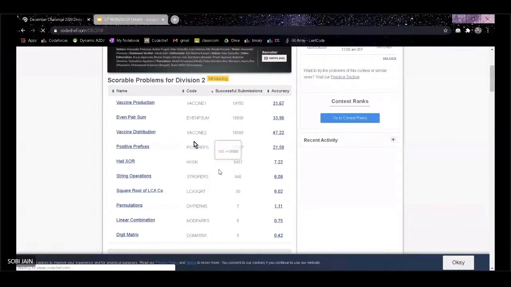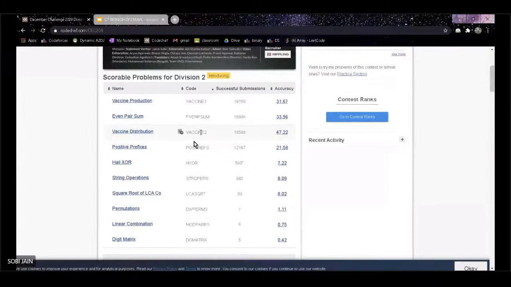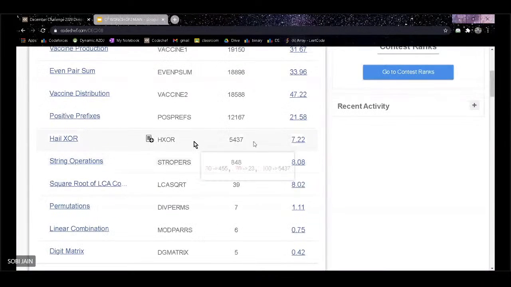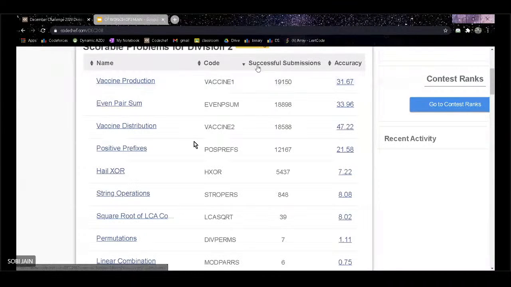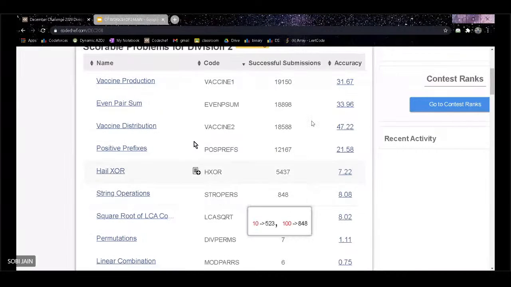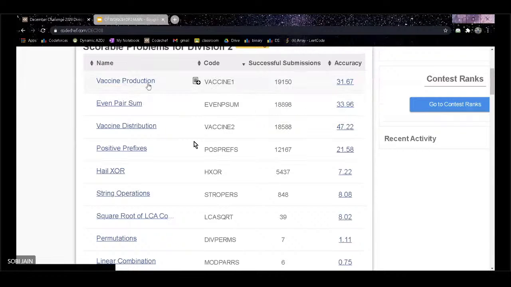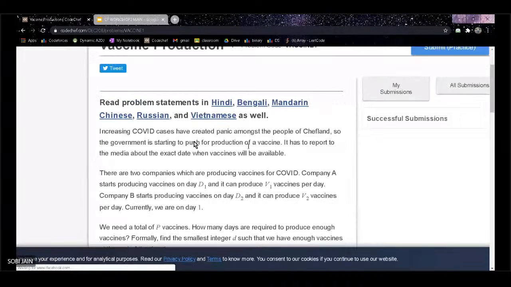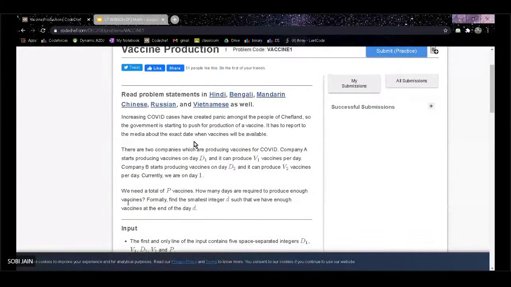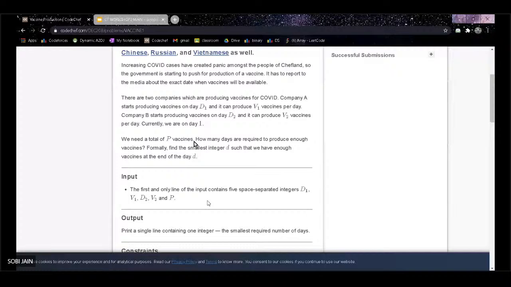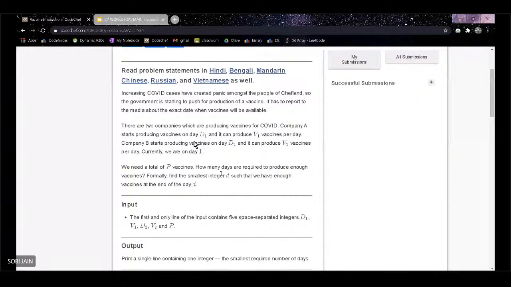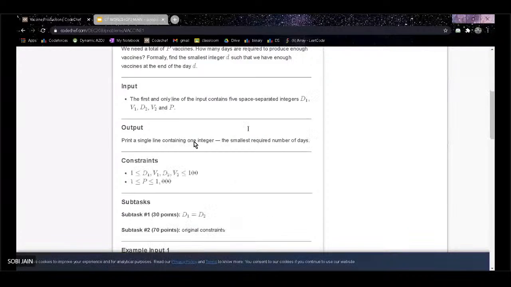So here is a set of all these problems. Here you can see a tab for successful submissions. That means this question was the easiest. If we go to this question, vaccine production, in this part you are given the problem statement. This is almost the same as Codeforces. I'm just making you familiar with the platform.